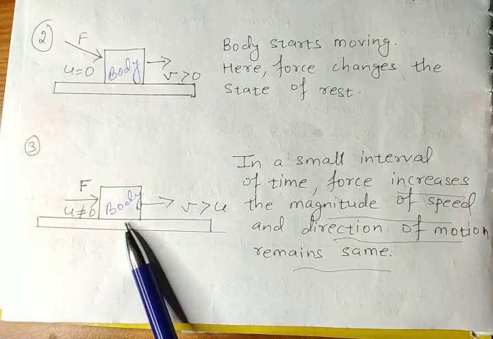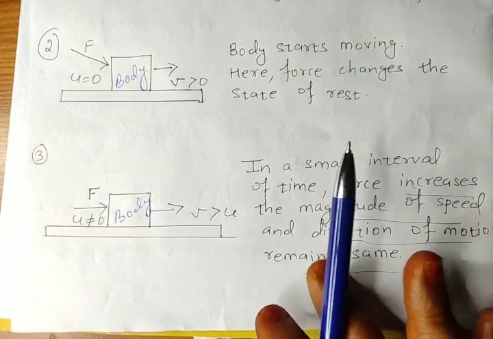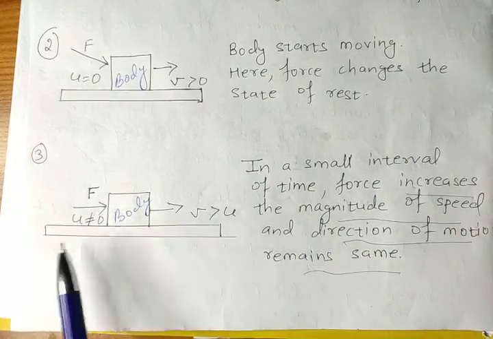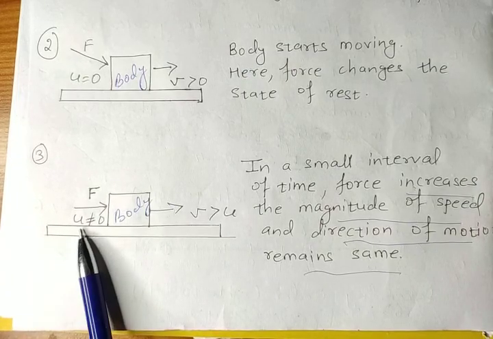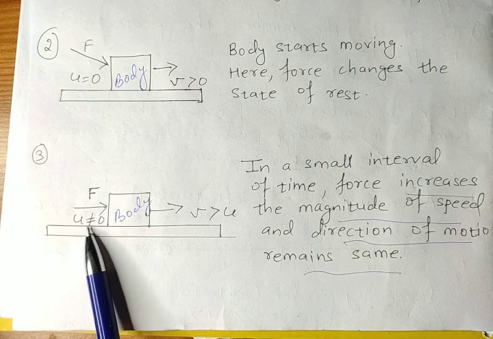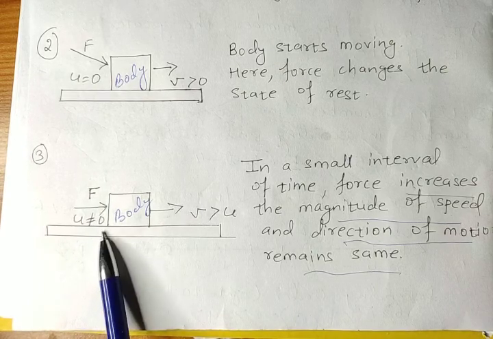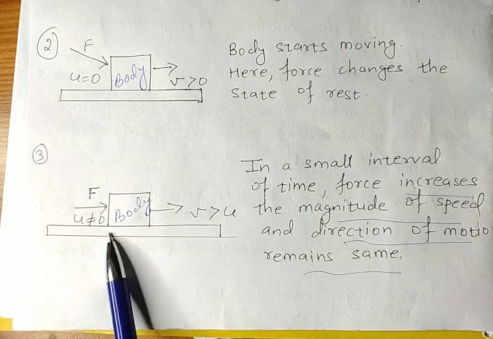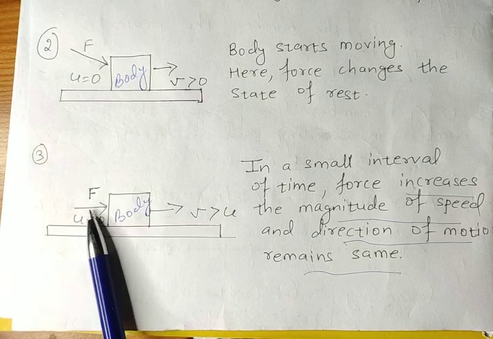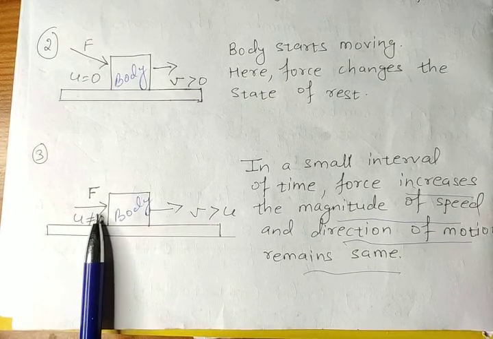Understand? Please try to understand. This is a body. Body is not in rest position. How can you say body is not in rest position? Because initial velocity is not zero. If the initial velocity is not zero, means body is moving with some velocity. Body already in the motion. Now some force is applied on the body. Which direction? Once again see the direction of force.